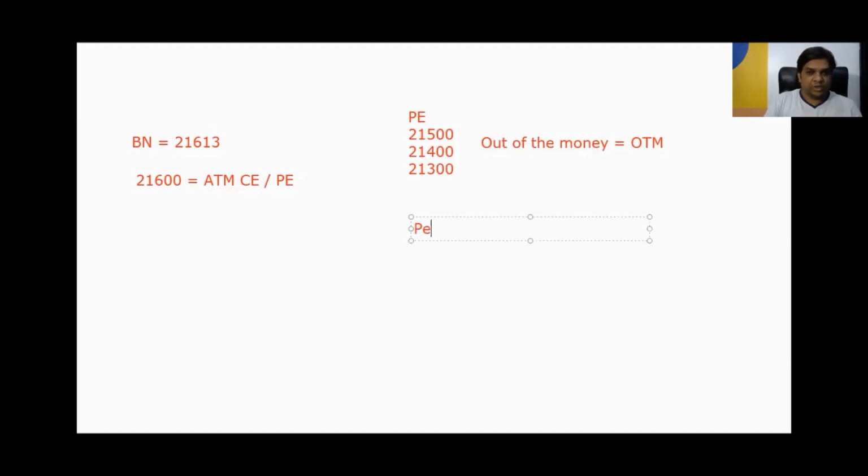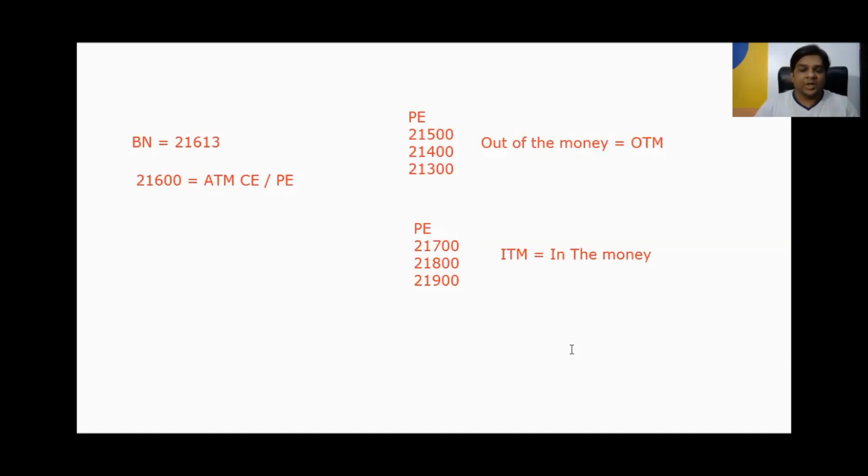And in the case of put options, whenever the strike price is greater than the current market price, like 21,700, 21,800, and 21,900, we call it ITM, because it is in the money. Strike prices greater than the current market price, in the case of put options, we call in the money put options.